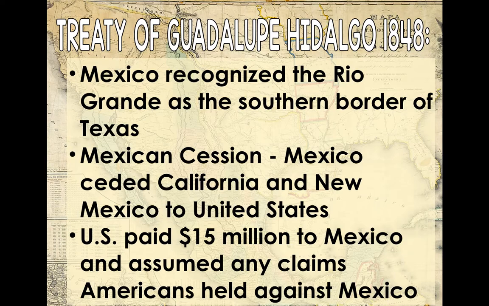And the other piece is that the United States actually promised to protect and take care of the Mexican citizens that remained in the new United States. So basically, that border kind of flew over them, and now they are living in the United States. So we know that the United States didn't really follow through on this, but nonetheless, that was one of the conditions or details of the Treaty of Guadalupe Hidalgo.